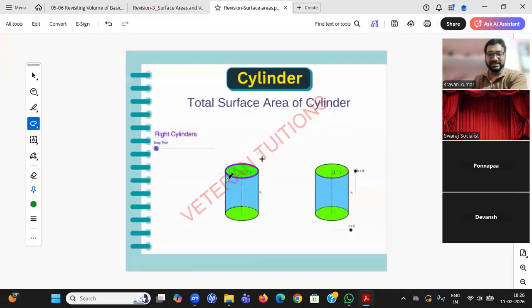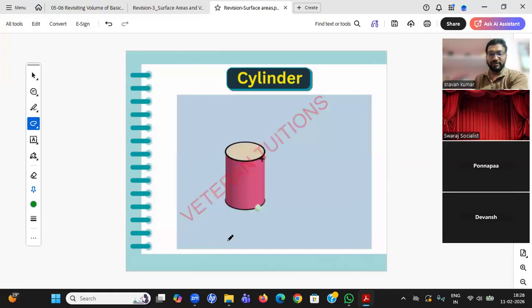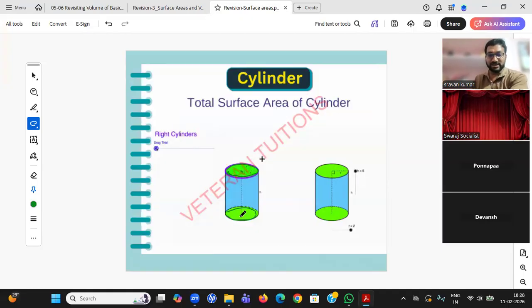So I can clearly see, sir, top is something like a circle, bottom is something like a circle. So first of all, in this figure, I know two circles. Obviously, student, two circles means the top one I want to paint, area of a circle is pi r square. Bottom one I want to paint, that is also a circle. Area of a circle is pi r square. So I already finished these two parts.